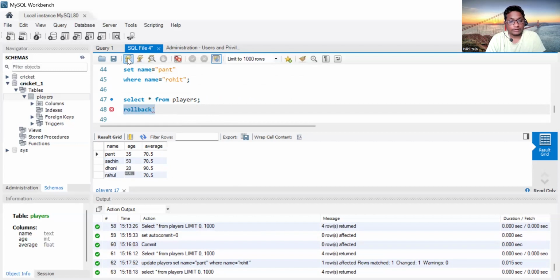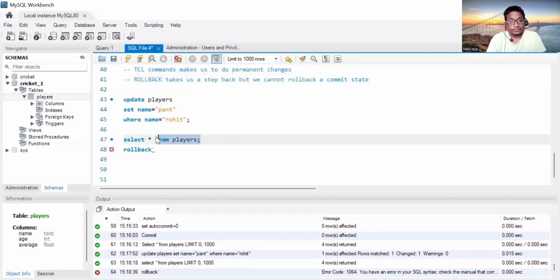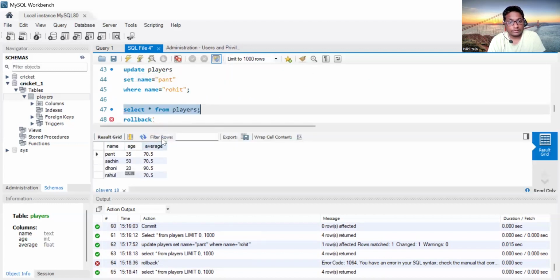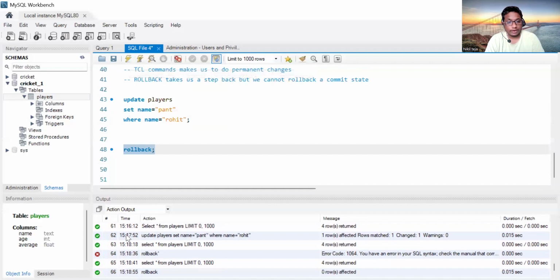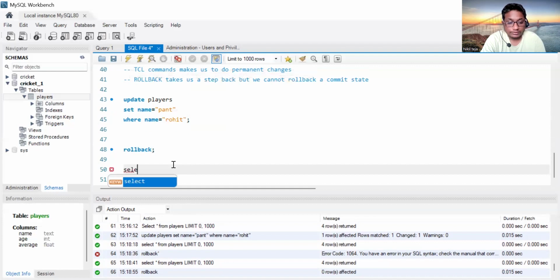So rollback करके, if we select from players, see, sorry, rollback execute नहीं हुआ. First, we will be executing the rollback. Rollback got executed. Now we will be selecting select star from players. If we execute this now, it will be going one step backward.